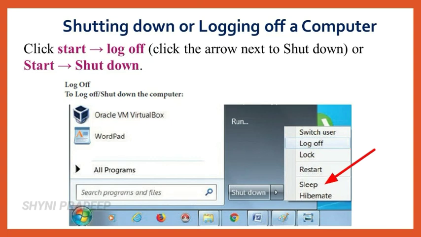Next, the Sleep option. It puts the computer into a low power mode that retains all running programs and open windows in computer memory for a super quick restart. And next one is the Hibernate option. It will be available only on laptop computers. It puts the computer into a low power mode after saving all running programs for a quick restart.